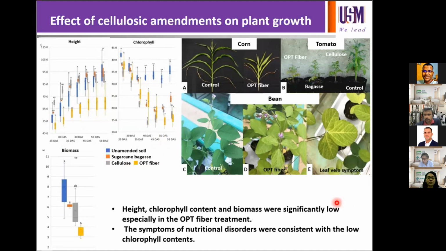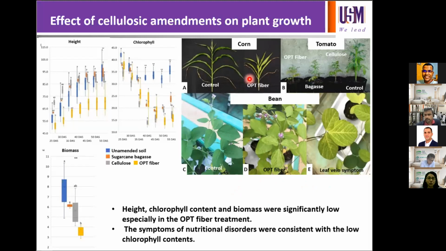Low chlorophyll content was consistent with the symptoms of nutritional disorders such as yellowish leaves and stunting of plant height. In comparison to sugarcane bagasse and cellulose treatments, OPT fiber treatment caused the highest reduction in height and chlorophyll content among the 4 types of treatment. Additionally, a 16% reduction in dry weight of biomass was also noted compared to the control. This phenomenon was mainly due to the reduced nitrogen supply, which resulted in low photosynthetic efficiency.